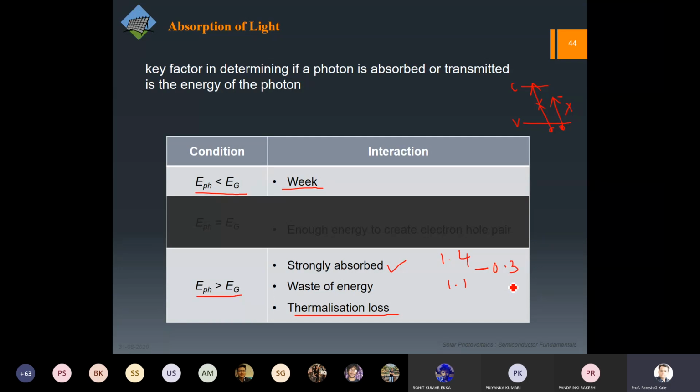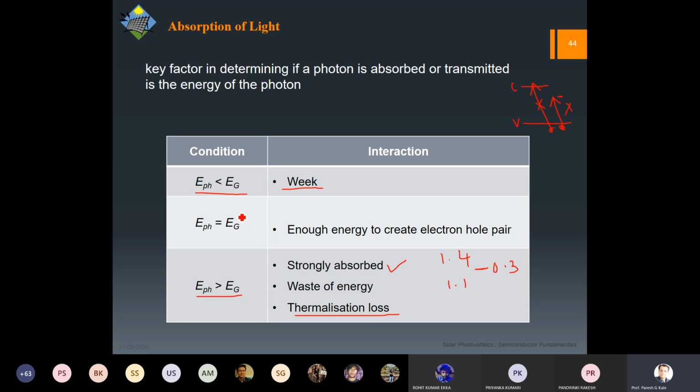Okay, so this is good. It is generating some EHPs. However, it is wasting the energy as well. The ideal condition would be photon energy equal to the band gap energy. So that is enough energy to create one EHP. But where is the problem?